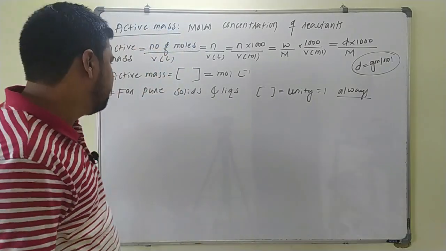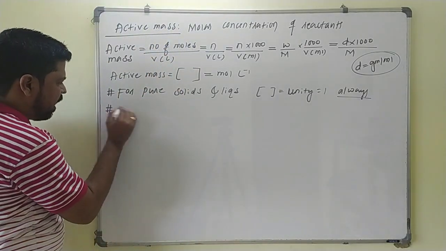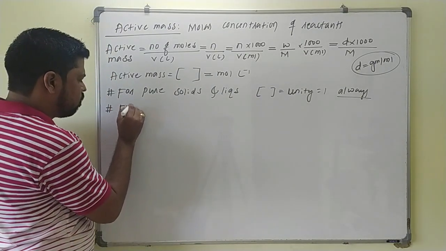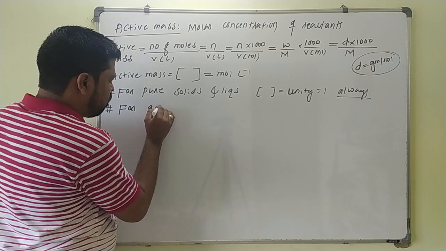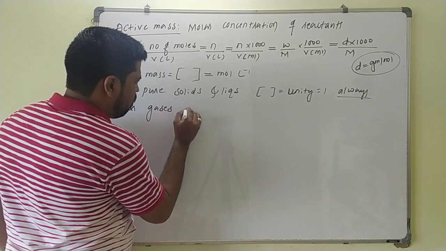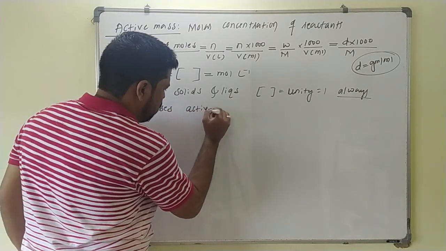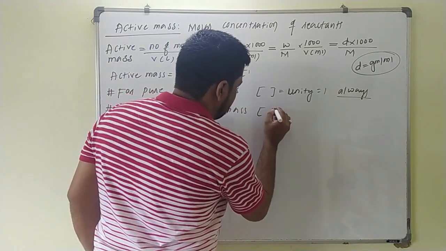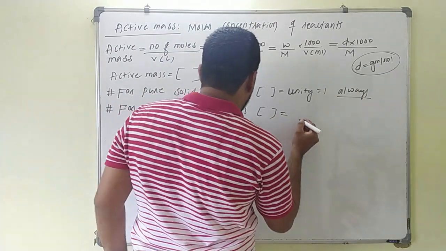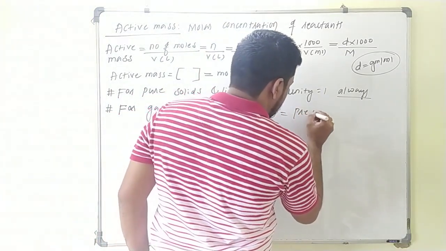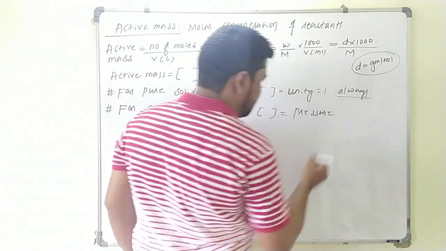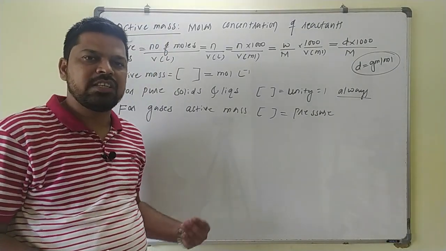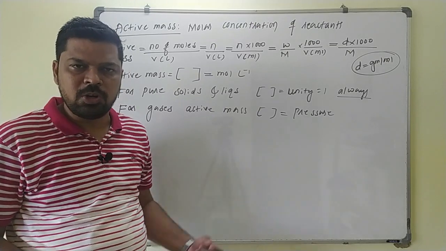Now for gases, active mass is expressed in terms of pressure. For gases, active mass is taken in terms of pressure here. So for gases, the partial pressure is calculated by what? Partial pressure is equal to its mole fraction into total pressure.